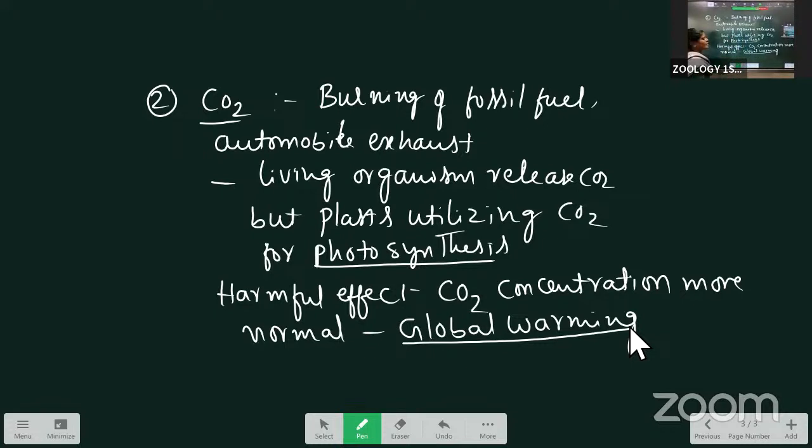Here, this one is about the second type of air pollutant. Next is sulfur dioxide.